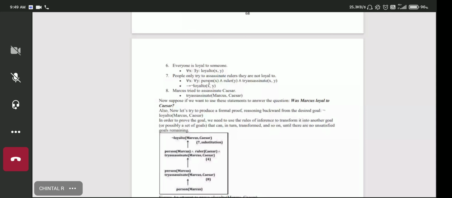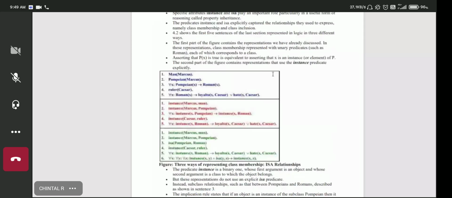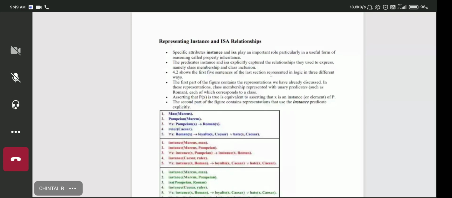Now there is one more way of representing this fact in the form of instance and isa relationships. First, what we did was convert the English sentences into logic.